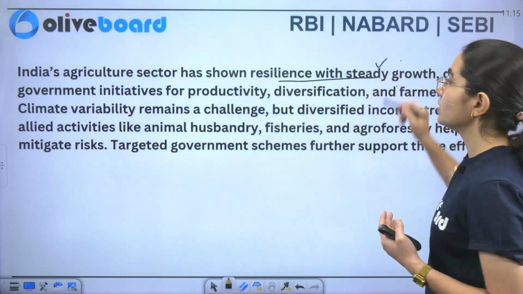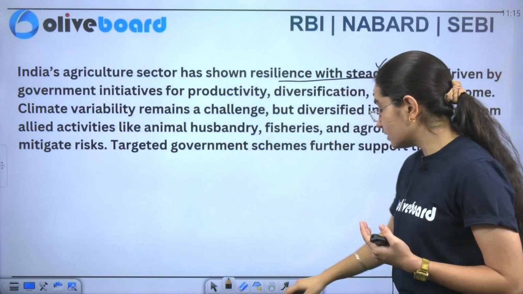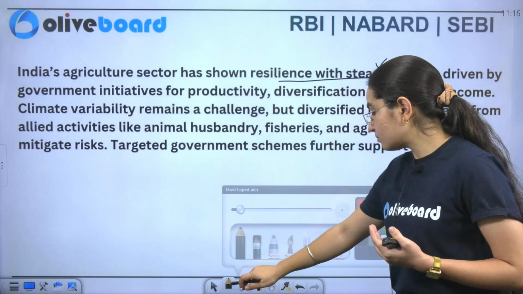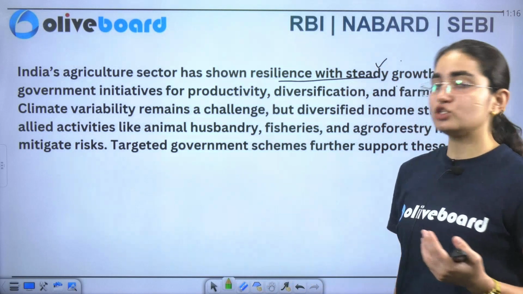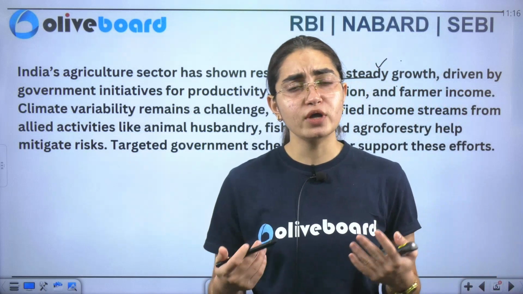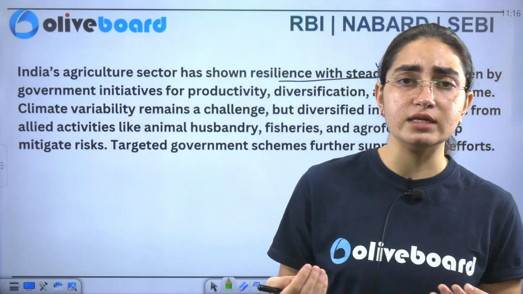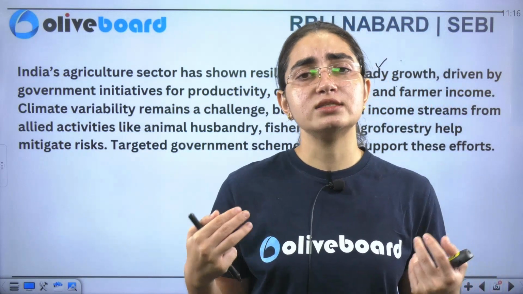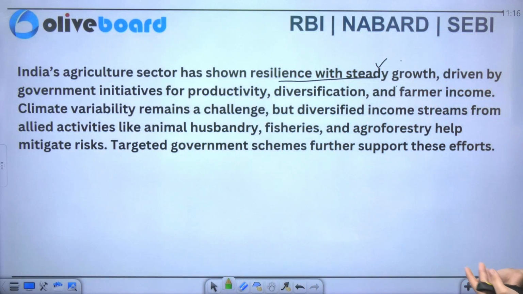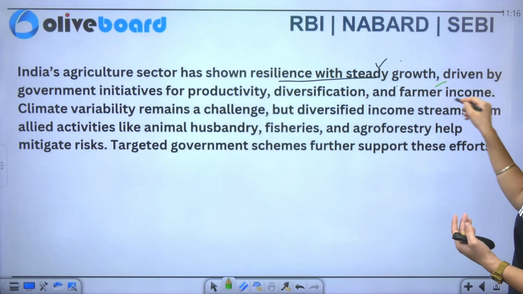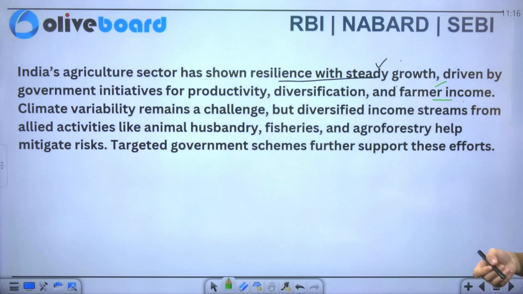the survey says it has shown resilience with steady growth, particularly driven by the initiatives taken by the government of India. The survey says we have come up with a lot of initiatives, and that has brought resiliency in the agricultural sector, and that has proven to be best. It includes productivity, diversification, and the betterment of the farmers' income also.